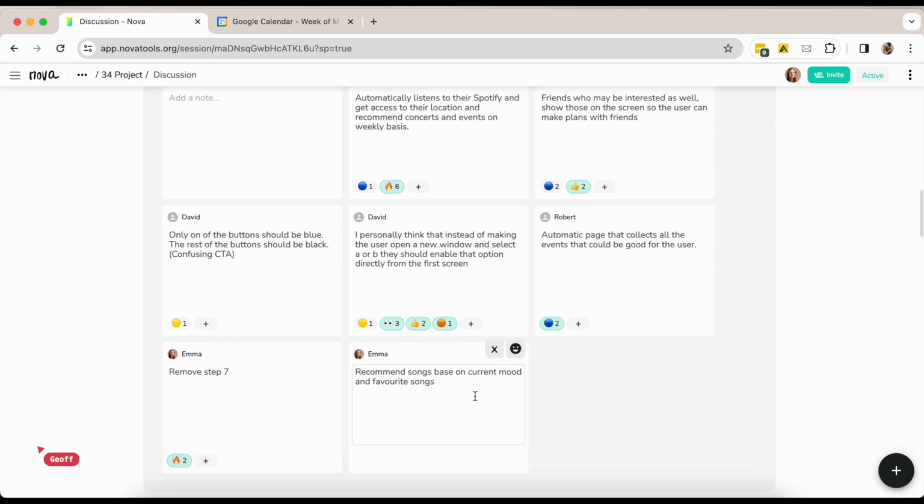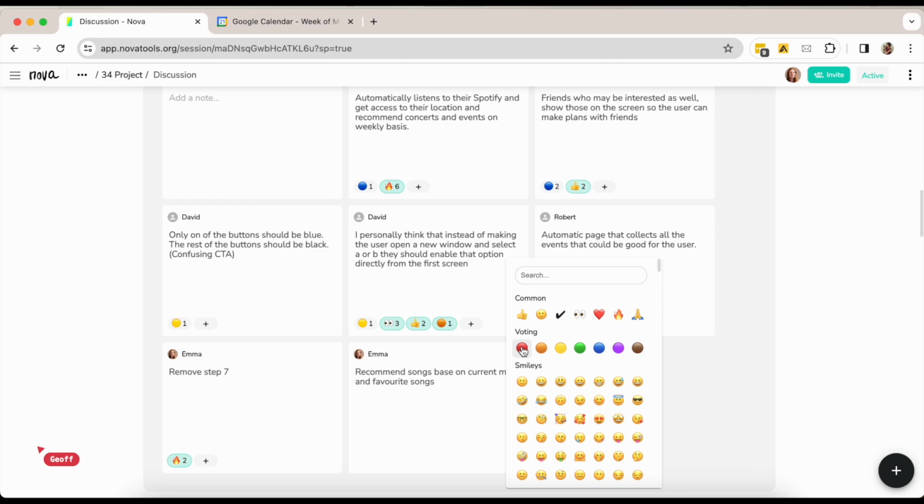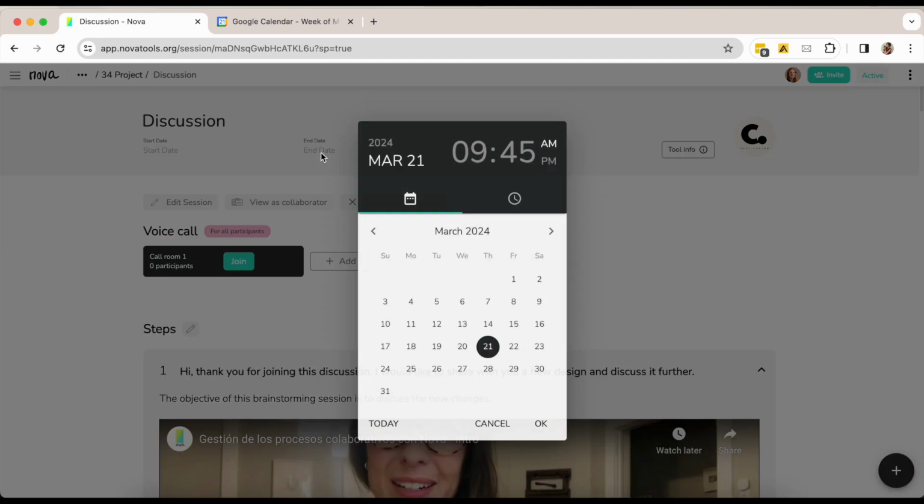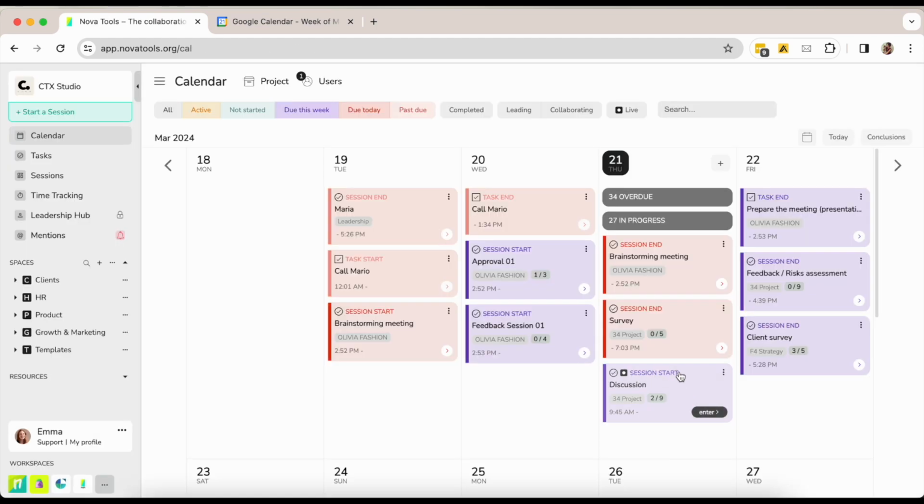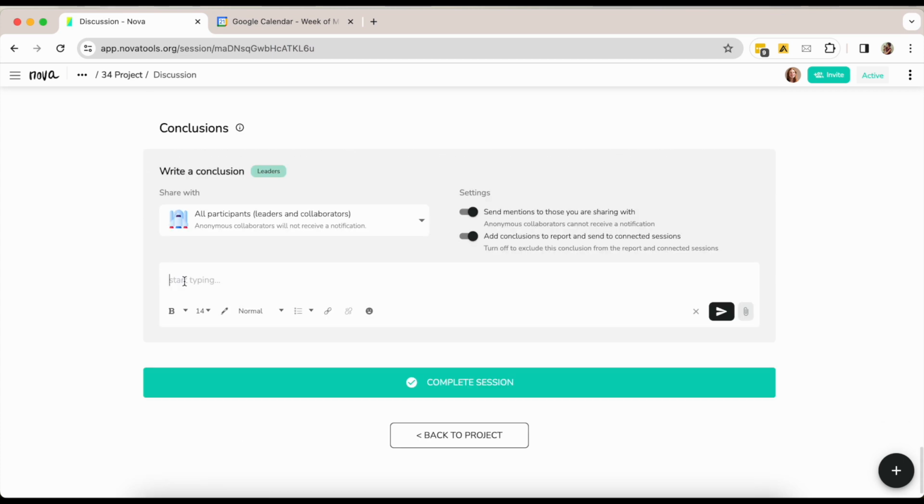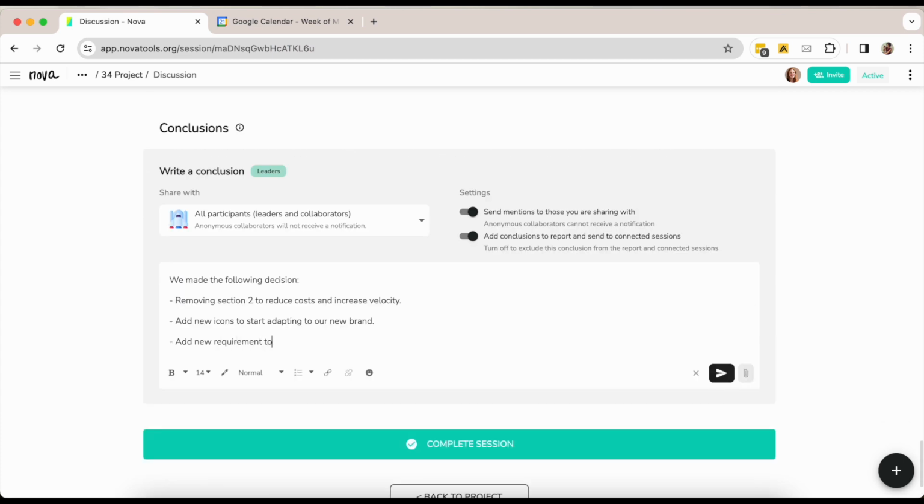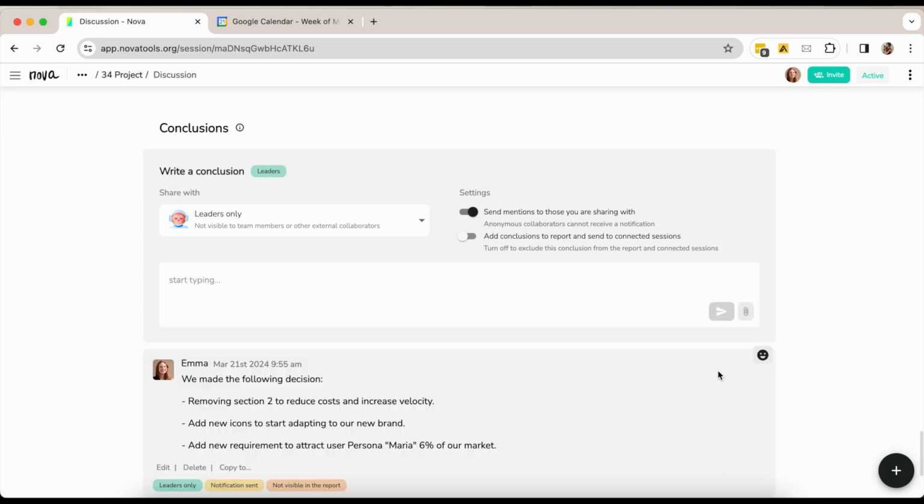It's that straightforward. Additionally, you can set a due date and automatically see the session on your calendar, or even add the session directly to your Google Calendar. You can also add final decisions and conclusions here, helping you share next steps with participants to avoid sending extra emails or forgetting where your notes went.